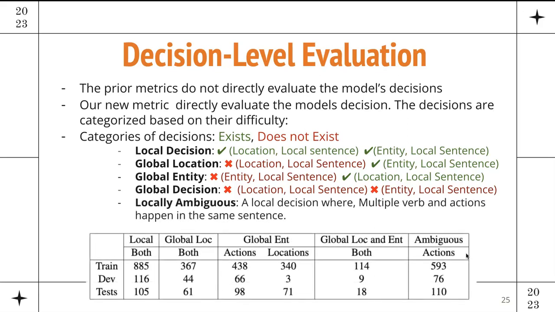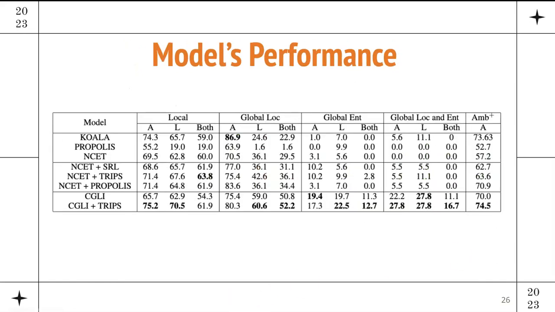We have another category called locally ambiguous sentences, where we do have multiple actions happening in the same sentence, and we do have multiple entities, and we want to know which entity is affected by which action. This is the performance of the model. So if you compare the NSET model with the other integrations of semantic parsers, you can see that consistently all of the metrics are actually improved. And you can see that the improvement in the global cases are higher, even though the original NSET model was not really good at that, and it keeps a little bit of improvement over the local decisions as well.